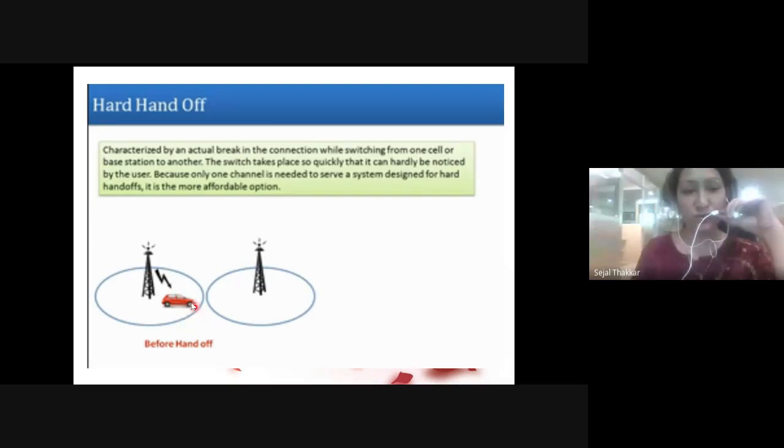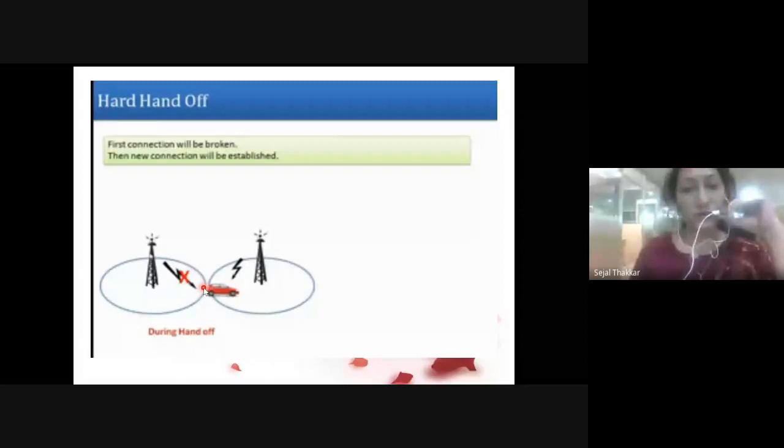Suppose my car is moving from here to there. Sometimes you feel that your mobile is going to disconnect due to some internet problem or connection problem, right? This is called hard handoff. Before moving from one place to another, you get disconnected and then you get the signal from the other tower. This kind of communication is called break and make. This is hard handoff.